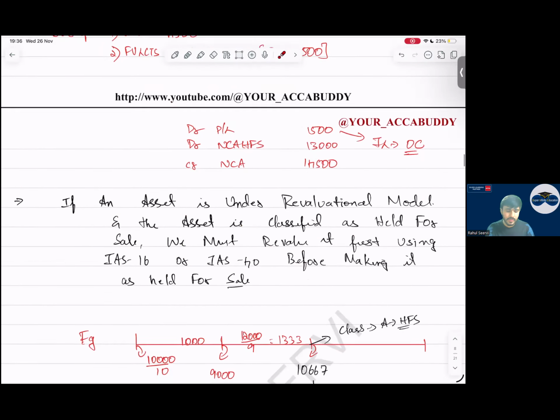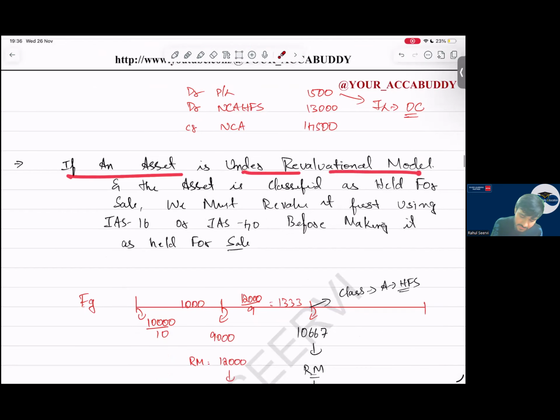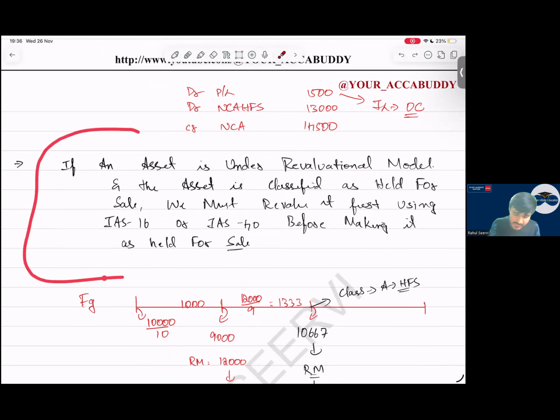Then see everyone. If an asset is under revaluation model and the asset is classified as held for sale, we must revalue the asset first using IAS 16 or IAS 40 before classifying it as held for sale. IAS 40 will come, yes. So whenever the asset is under revaluation model, before classifying this as held for sale, first revalue it. A very important point again for MCQ.